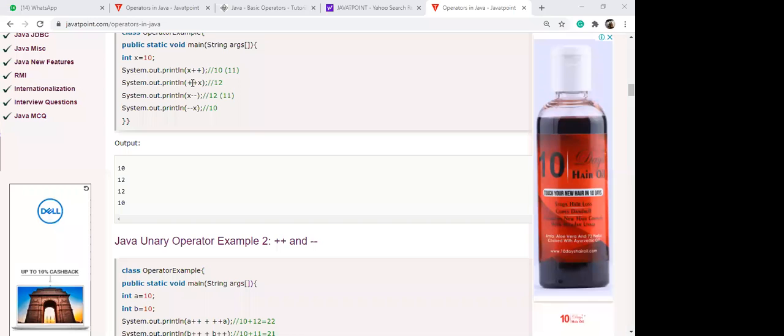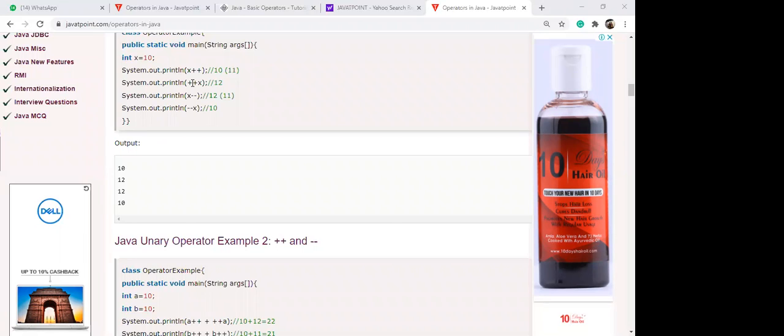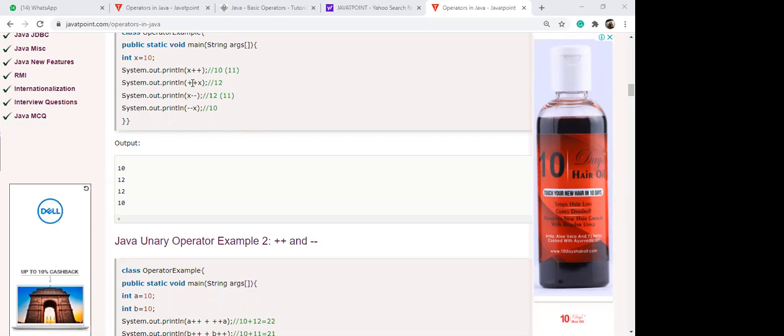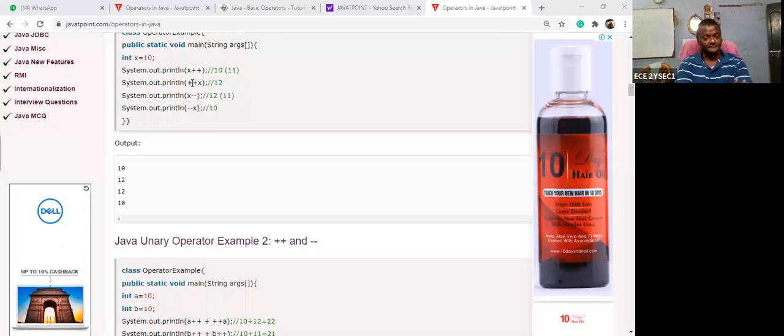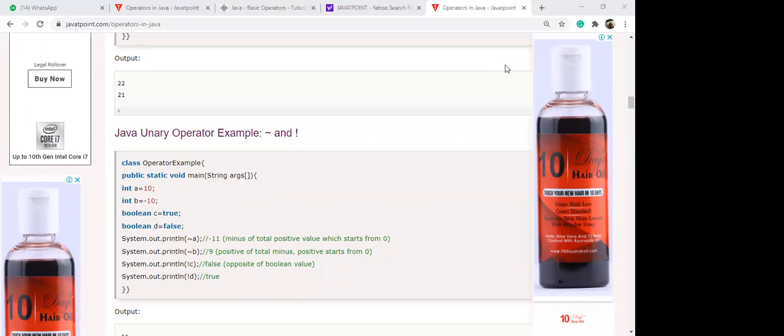Why? I want the answer. Why 11? What is the meaning of plus plus x? Increment and store. Very good. Okay, so don't get confused. Clear? Right. Next is the, okay.